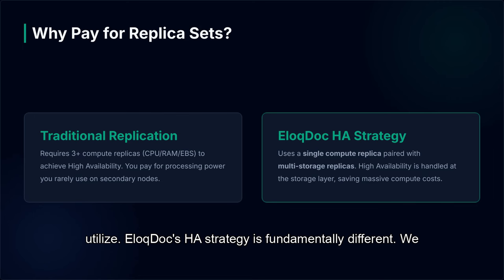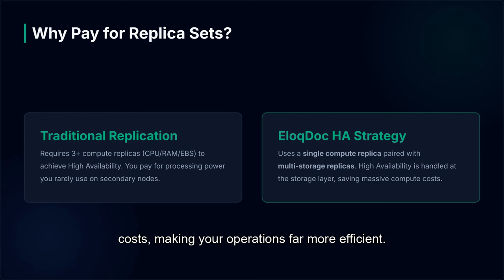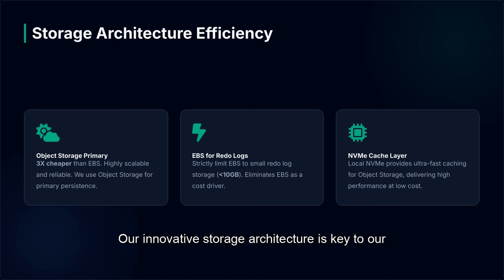EloqDoc's HA strategy is fundamentally different. We use a single compute replica paired with multiple storage replicas. High availability is intelligently handled at the storage layer, which dramatically saves massive compute costs, making your operations far more efficient. Our innovative storage architecture is key to our efficiency.